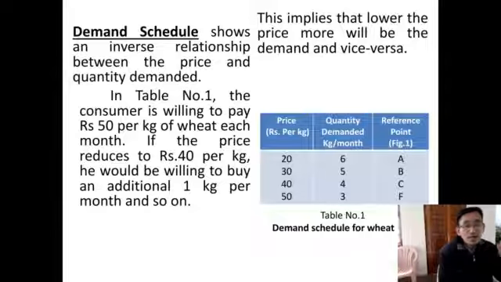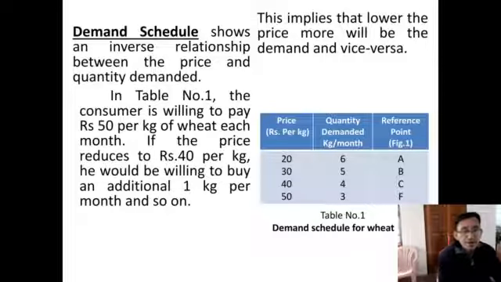In table number 1, on the right side, the consumer is willing to pay rupees 50 per kg of wheat this month, and at that price he demands 3 kg. If the price reduces to rupees 40 per kg, he will be willing to buy an additional 1 kg.